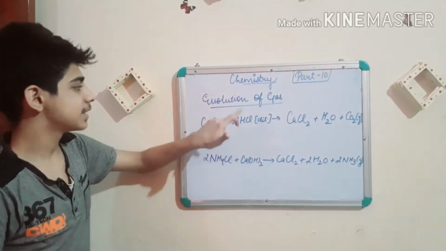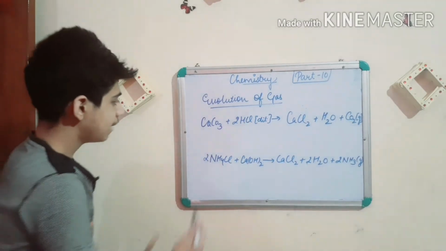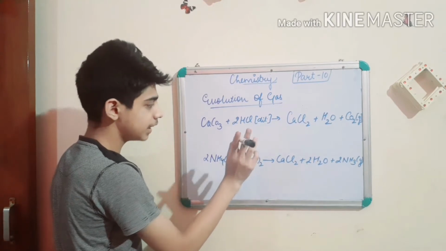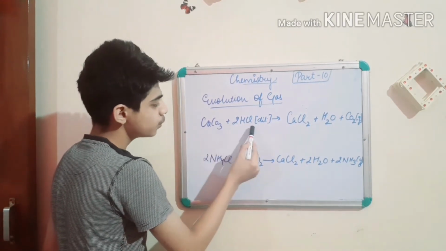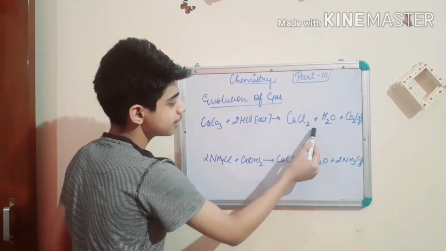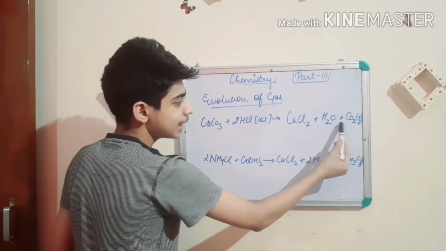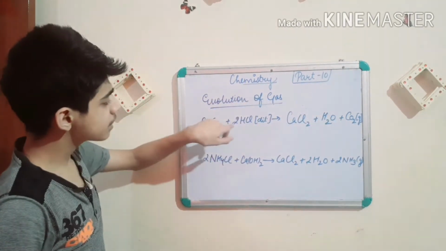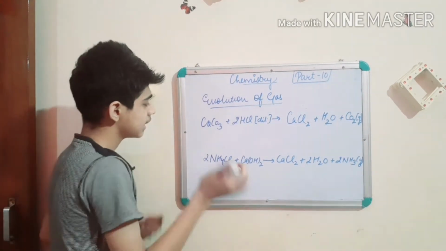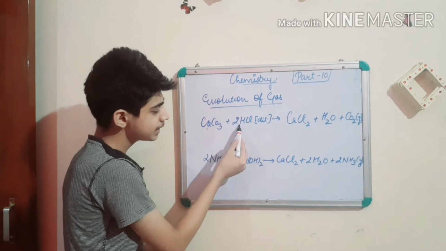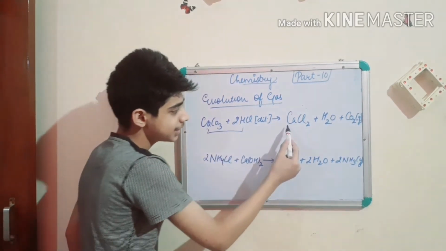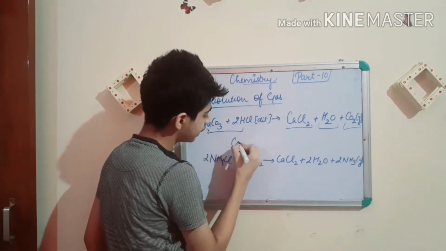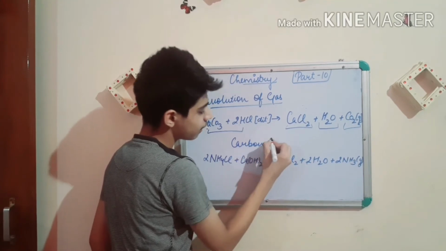So the second characteristic, evolution of gas. We have taken calcium carbonate, CaCO3 plus 2HCl dilute. CaCO3 plus 2HCl gives CaCl2, calcium chloride, plus H2O, water, plus CO2. CO2 is a gas, carbon dioxide. So which gas is evolved in this reaction? Calcium carbonate is not a gas, 2HCl is not a gas. These both are the reactants. Calcium chloride is not a gas, water is in liquid state, so the gas evolved is CO2, carbon dioxide.